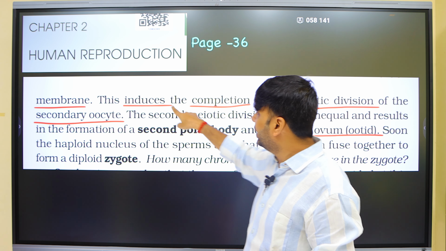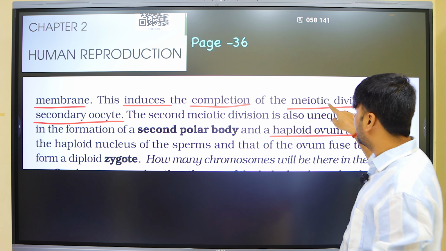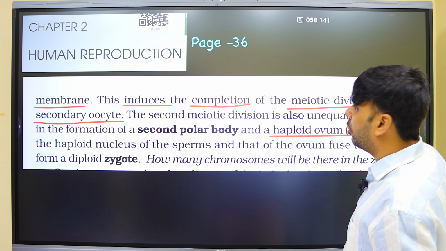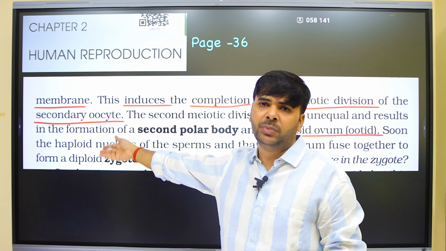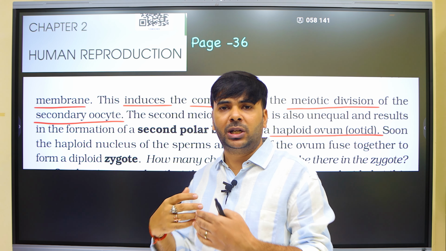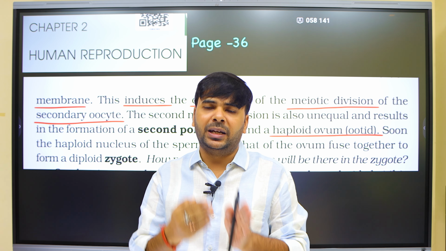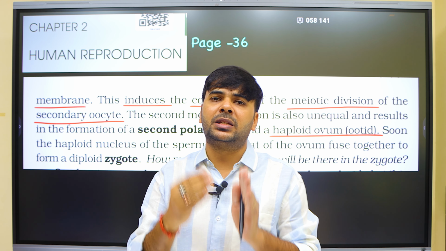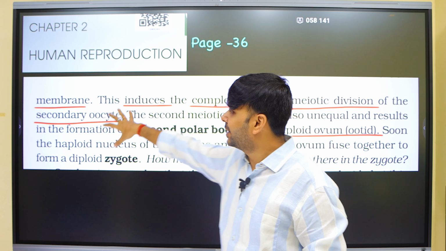Yes, this induces completion of the second meiotic division of the secondary oocyte. How is it possible? You are talking about ovum here, and it completes the second meiotic division in the secondary oocyte. The second meiotic division takes place in the secondary oocyte, and then ovum is formed. Here we are talking about ovum. Again, here writing secondary oocyte.